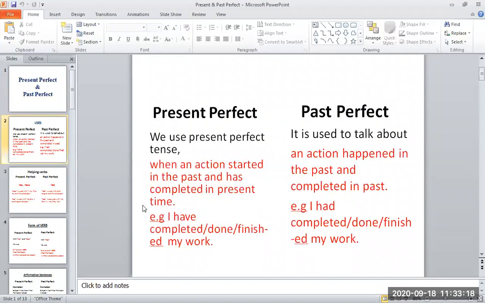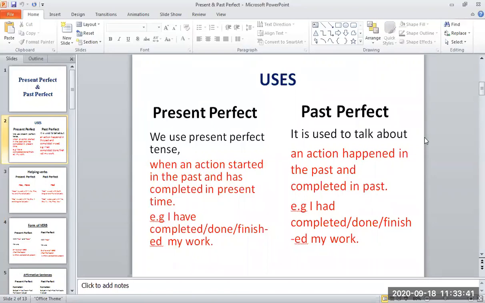First of all, I'm going to tell you the uses of present perfect tense and past perfect tense. When do we use present perfect tense? When an action started in the past and completed in present time. For example, beta, when you complete your work in the classroom, you say, teacher, I have done my work. Teacher, I have finished my work.